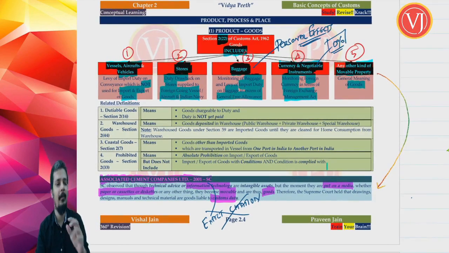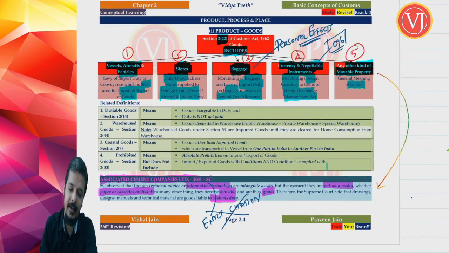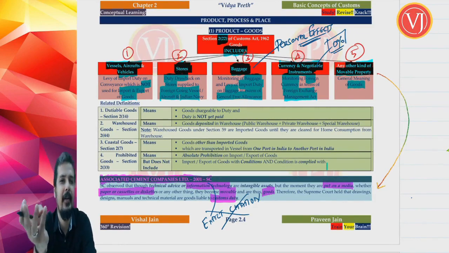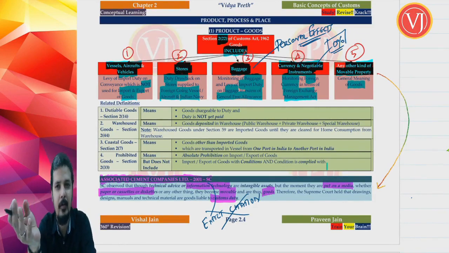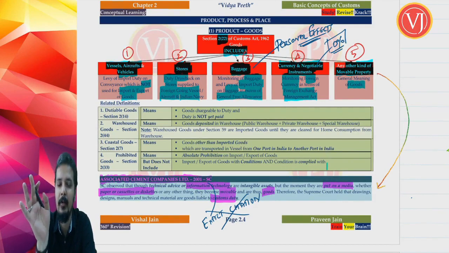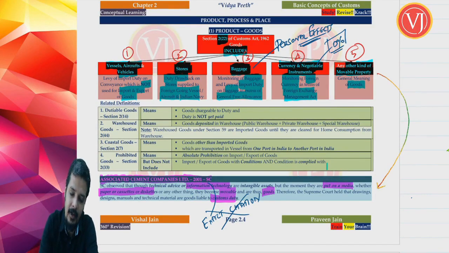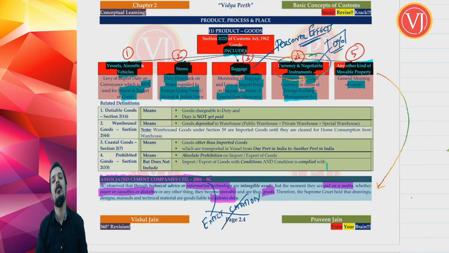Now, one important difference you can highlight. In GST also, vessel, aircraft, vehicles were goods. Stores were goods, baggage was goods, any other item was goods. But there is one difference that you can easily highlight. As far as GST was concerned, money was neither goods nor services. But here, currency and negotiable instrument, that is money, is goods.